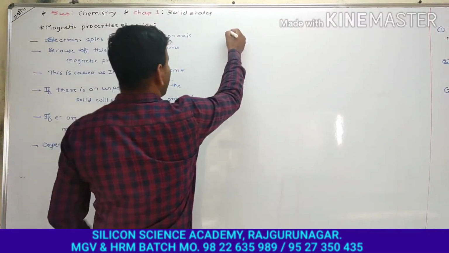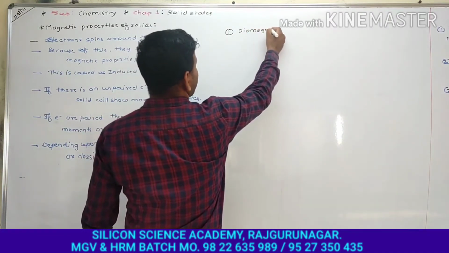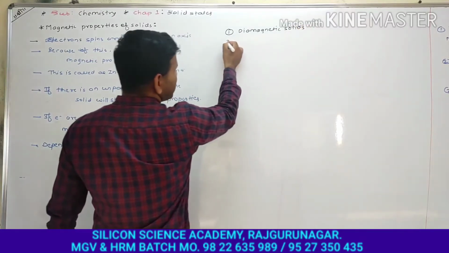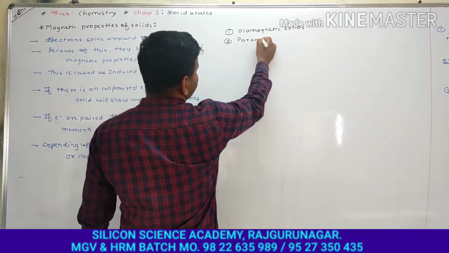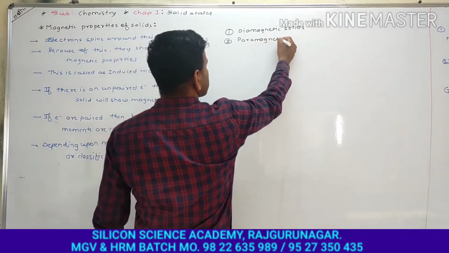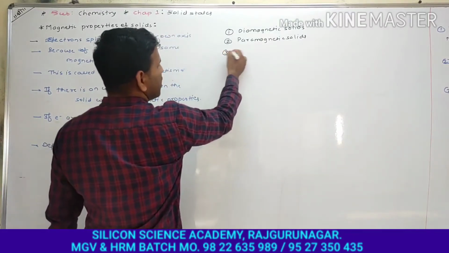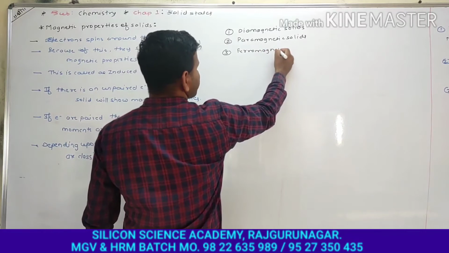Which are those three types? First one is diamagnetic solids. Second one is paramagnetic solids. And third one is ferromagnetic solids.